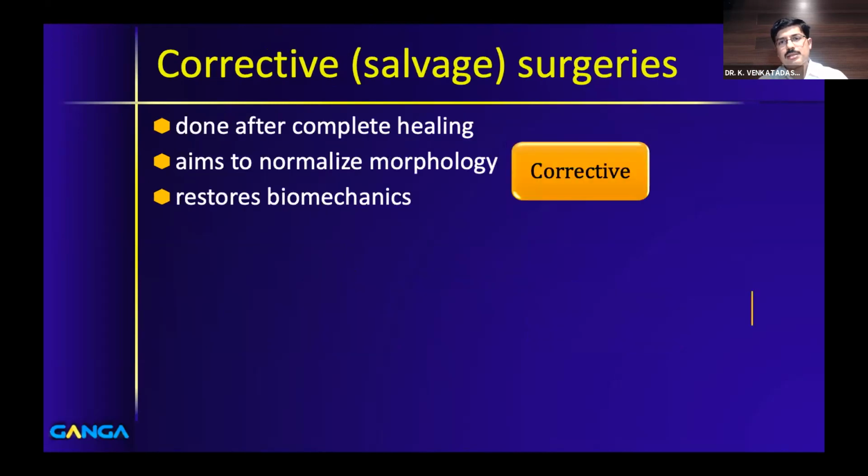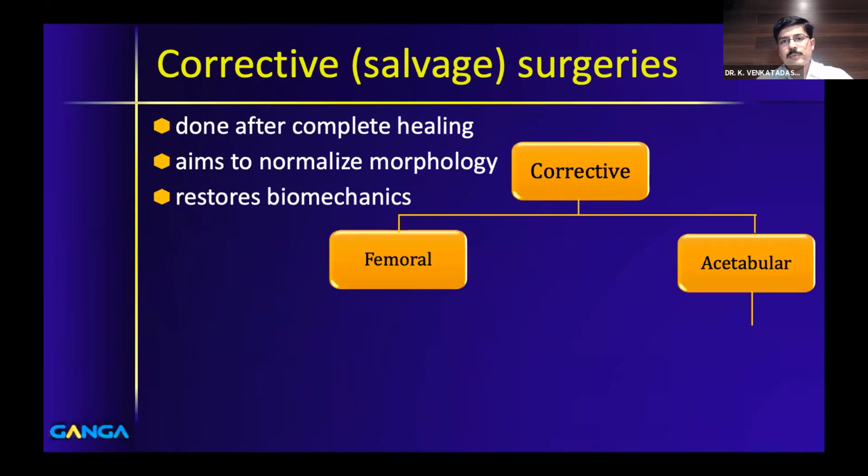The third strategy is called corrective surgeries, where usually it is done after complete healing of the disease, and it aims to normalize the morphology, and in turn we restore the biomechanics of the hip joint. So these are called corrective interventions. And again, you can have femoral side surgeries as well as acetabular side surgeries.